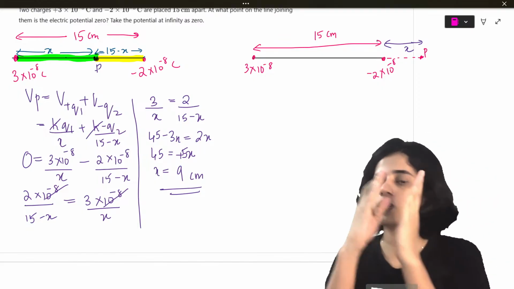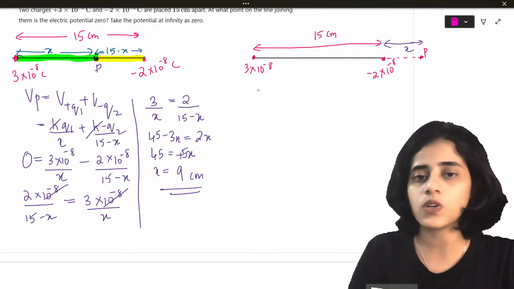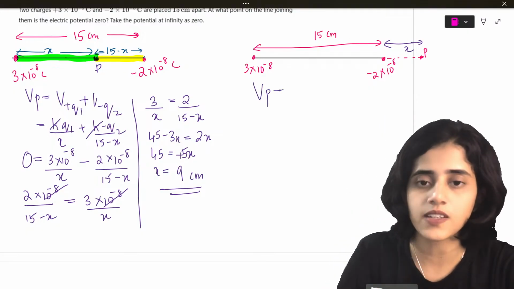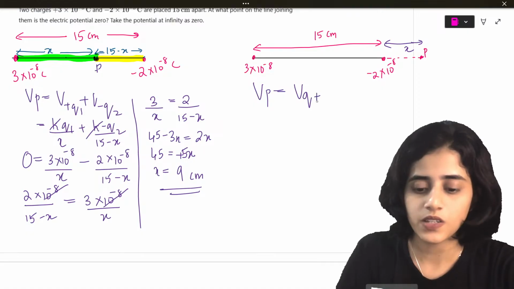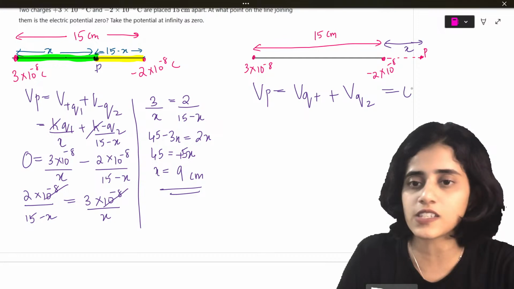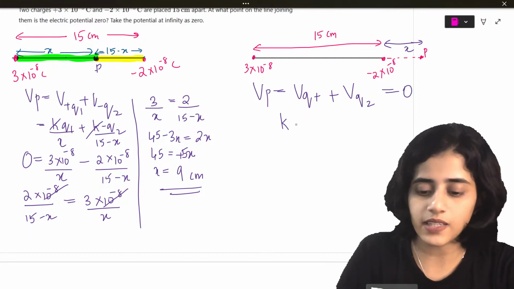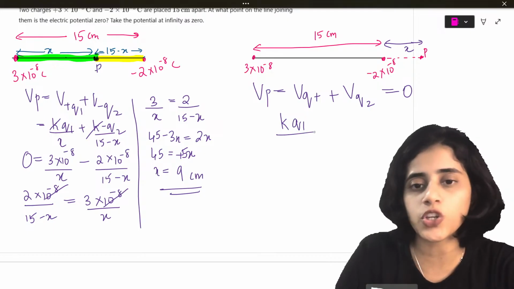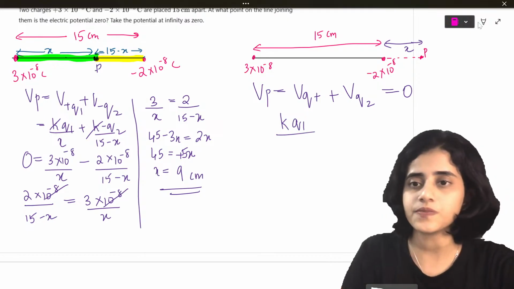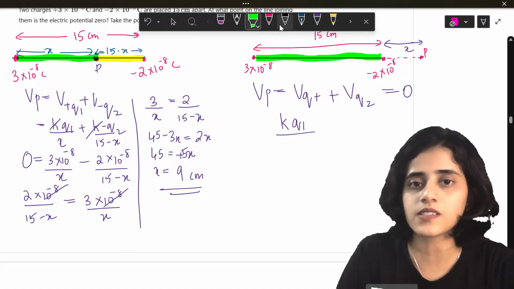Okay. So X can be taken on any side. So what will the formula be here? Same thing. Vp is equal to Vq plus Vq minus. And this is going to be 0. So this is basically K into Q1 divided by the first distance, which is this.